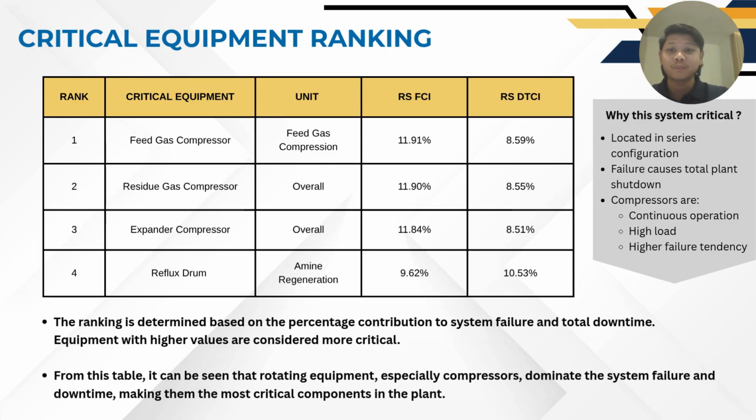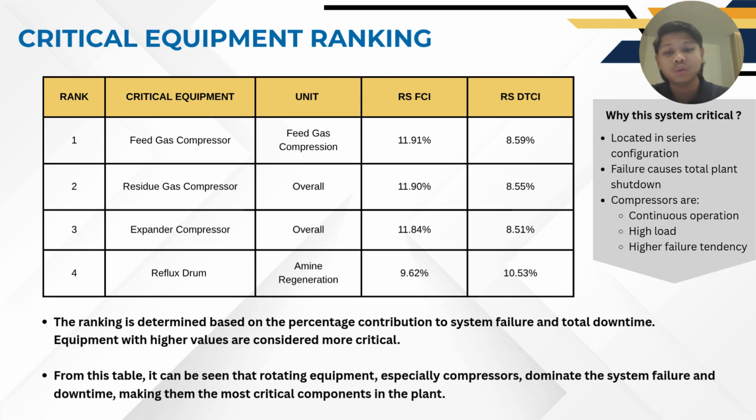Next I will explain the critical equipment ranking, which has the top 3 critical equipment. Number 1, the feed gas compressor is ranked first with 11.91% for RSFCI and 8.59% for RSDTCI. This means it has the highest impact on the system failure and significantly contributes to the downtime.